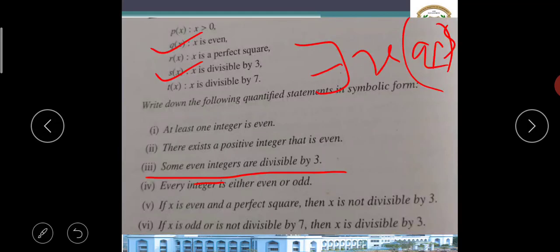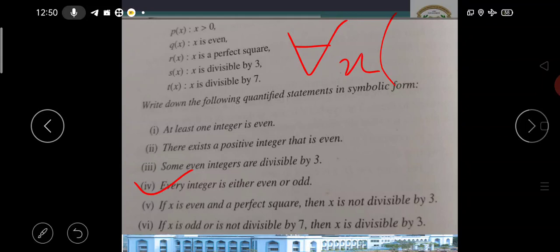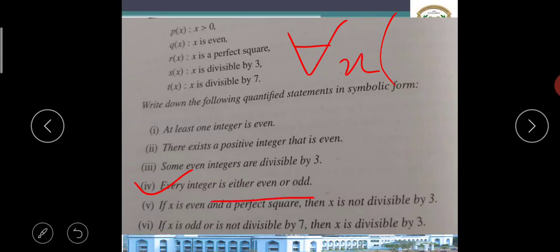Next, the fourth problem: every integer is either even or odd. The word every gives the universal symbol. In brackets, either even or odd, where either comes XOR. Even can be written as Q. What about odd?